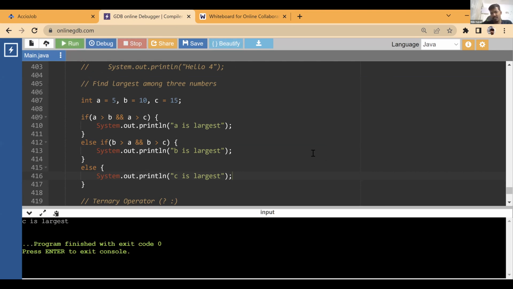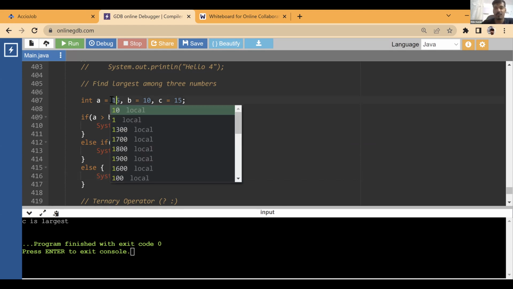So see, it's telling C is largest. Okay, working fine, but this is not correct. And is fine, it should be and. Tell me what's wrong in this code. Else if, yeah. No, that's correct. Else if is correct. Say not equals to. Equals to. Yes.